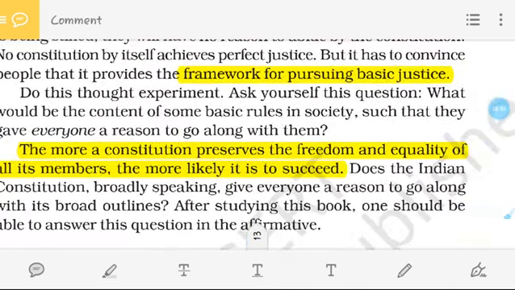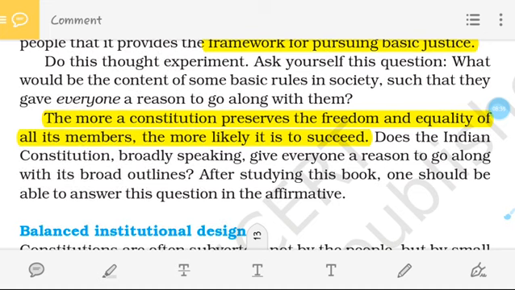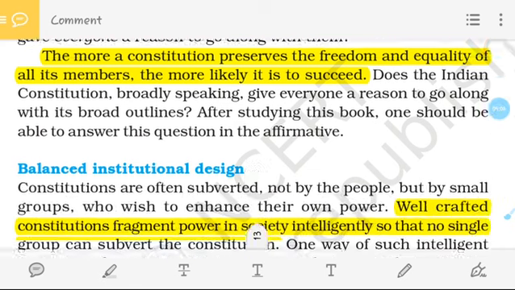Not only that, the more a constitution preserves the freedom and equality of all its members, the more likely it is to succeed. If any constitution wants to succeed, then that constitution also has to give equality, freedom, and justice, so that no one will be treated discriminatorily under the rule. Everyone gets a law, everyone enjoys the law of the constitution.